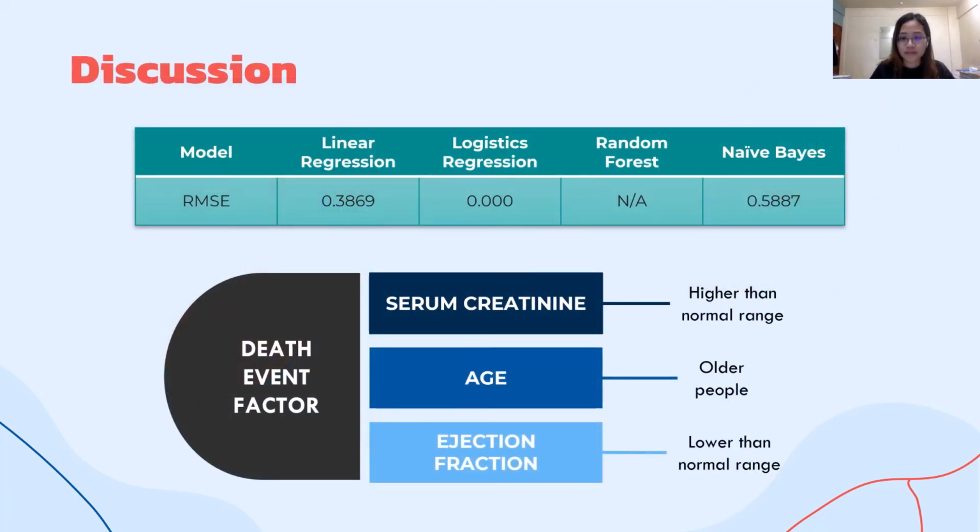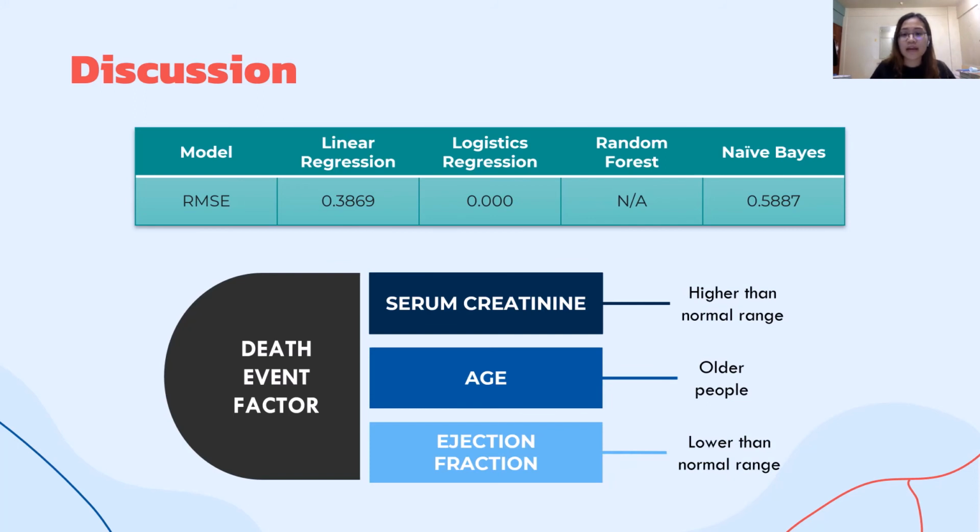After doing all the methods, looking at the RMSE, logistic regression has 0 RMSE, followed by the linear regression model and Bayes. The dependent variables that can be used to evaluate and improve the models are serum creatinine, age, and ejection fraction.